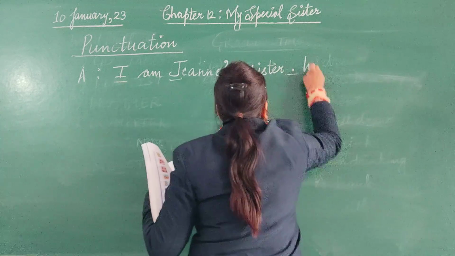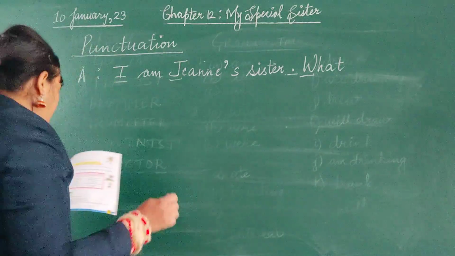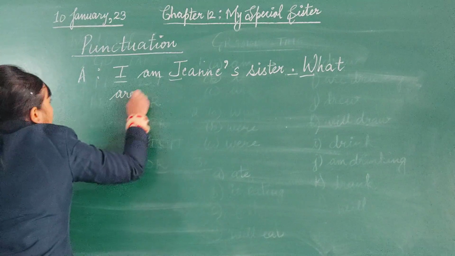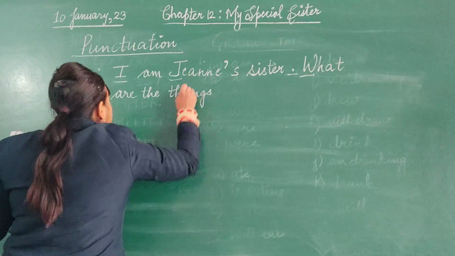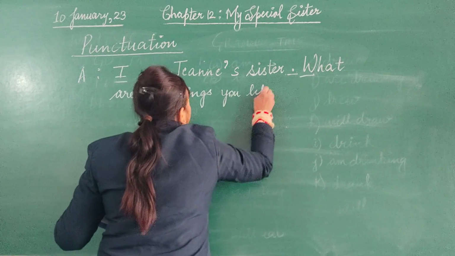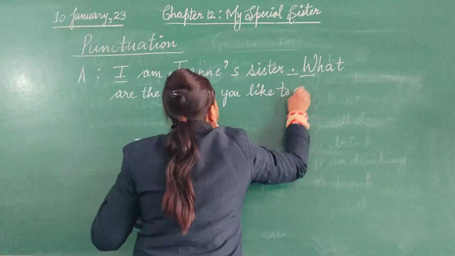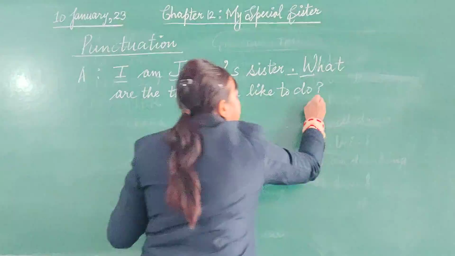The next letter will be capital. What are the things you like to do? Then question mark, because it is a question here.